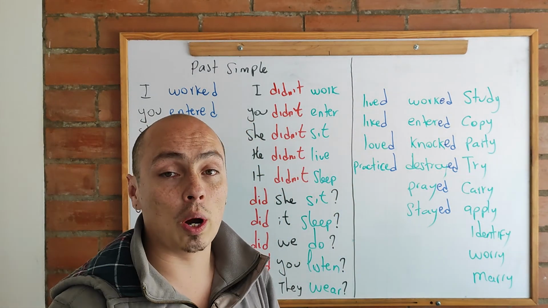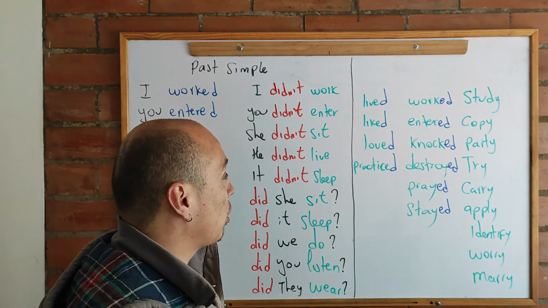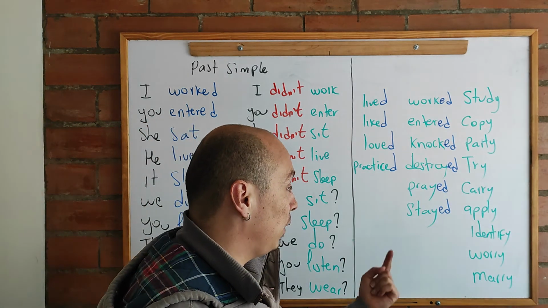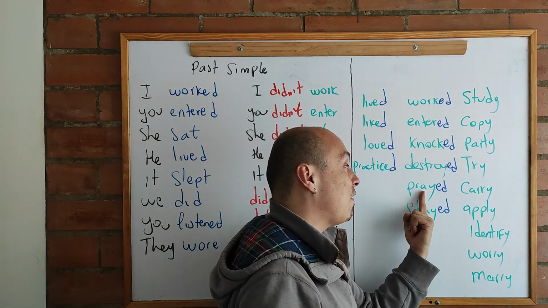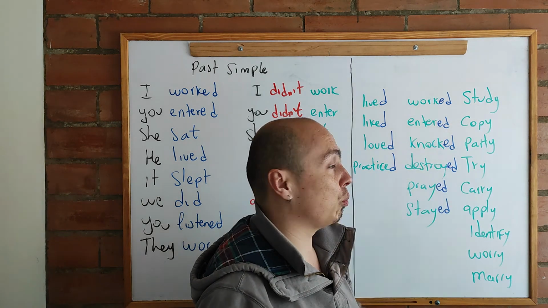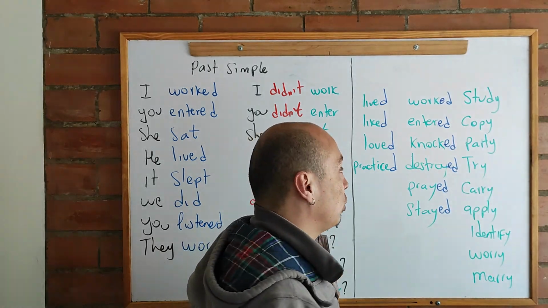Then we are going to have group number 3, which are going to be verbs that finish in consonant plus Y. If you notice here, it is different. This is a vowel, Y. Vowel, Y. But in here we have consonant plus Y. So what do we do?